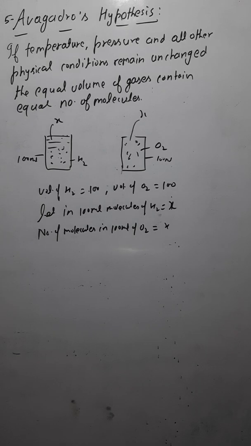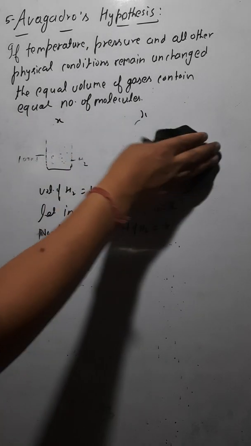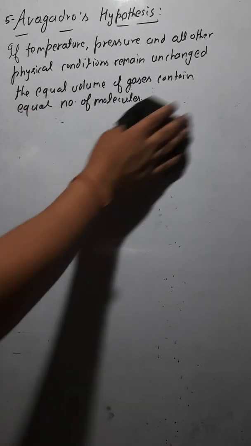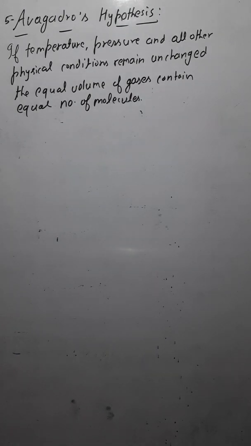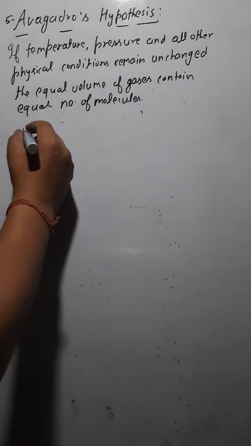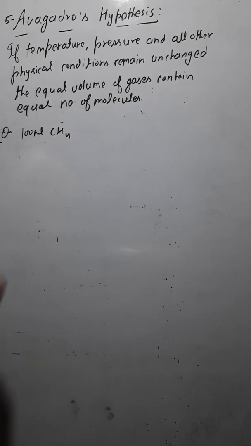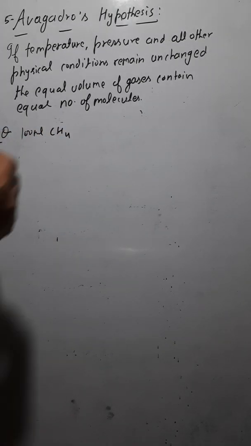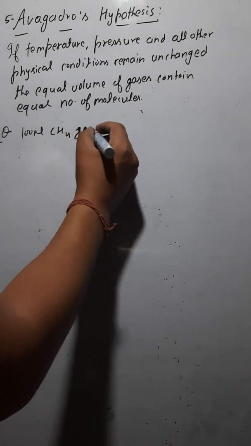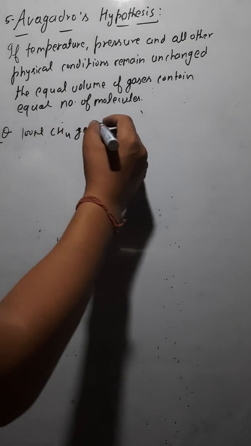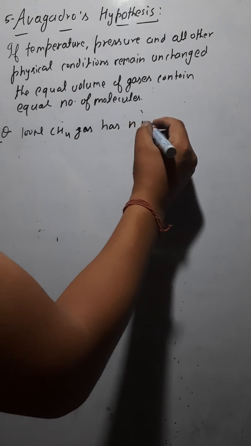Okay, one example just now I have told to you. Are you getting this? Let me just ask you some more. Let's say this is the question: 100 ml of methane, that is CH4. 100 ml of methane gas has N molecules.